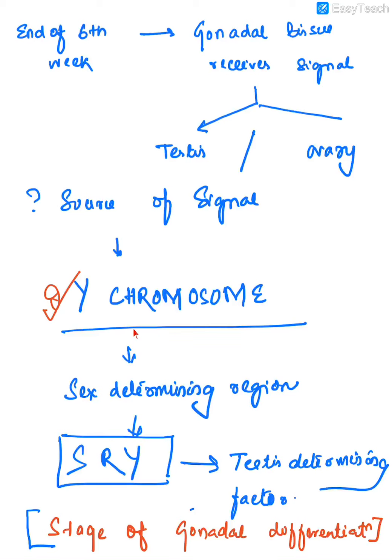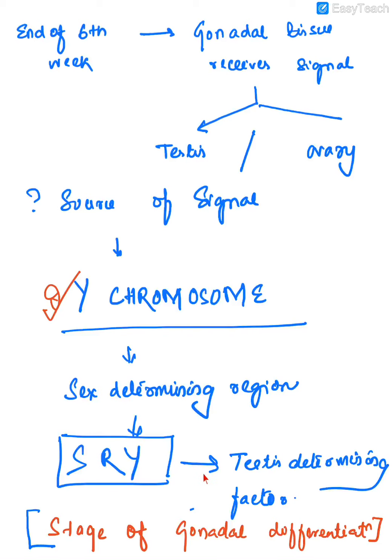If this is present, then the Y chromosome has a sex determining region, or SRY gene, which produces the testis determining factor protein, which causes the development of the gonad into a testis.